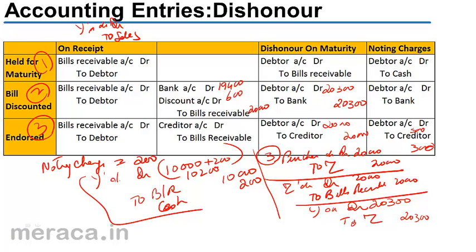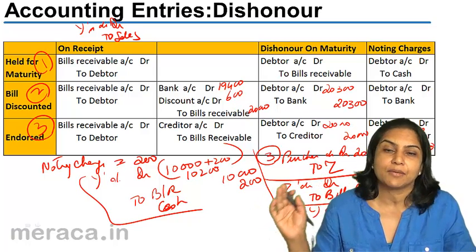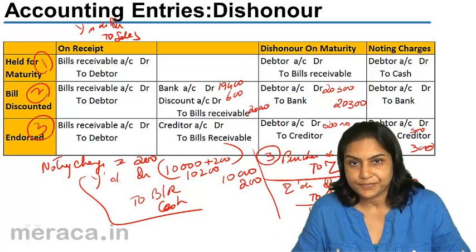So neither X nor Z record the noting charges as an expense in their books. The person who makes the payment credits cash since actually cash has gone out. But they will try to recover it from the person from whom the bill was received. Therefore, Z tries to recover it from X and X tries to recover the noting charges from Y. Noting charges would be shown as an expense only in the books of Y, which we shall come to later.